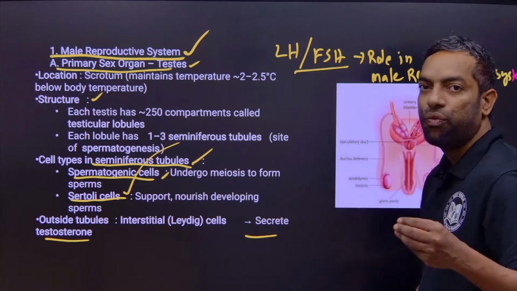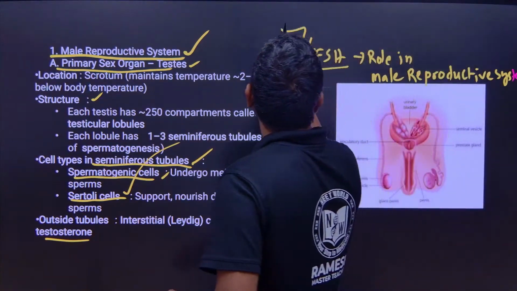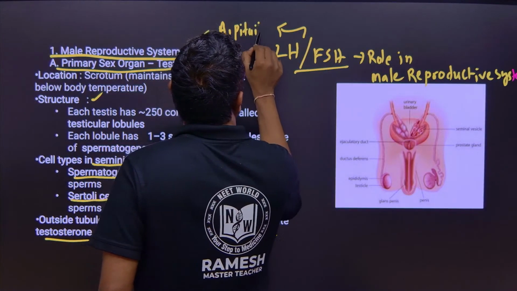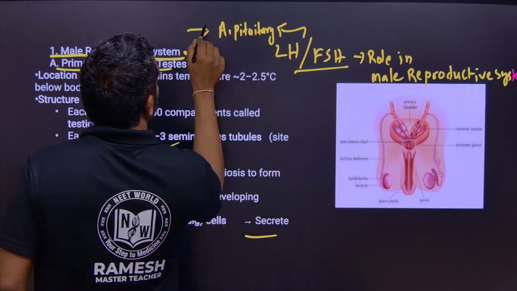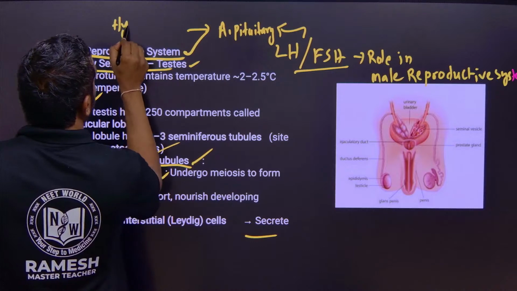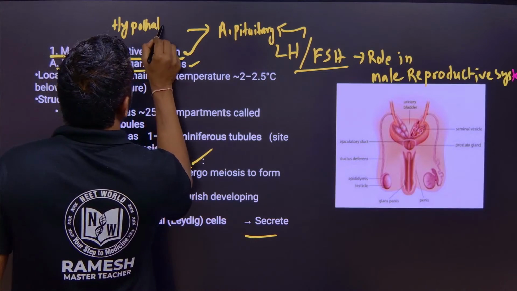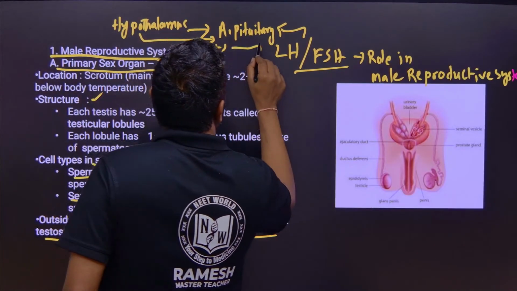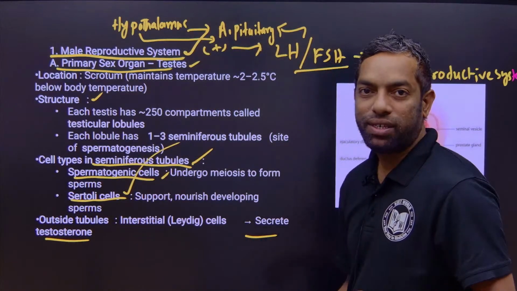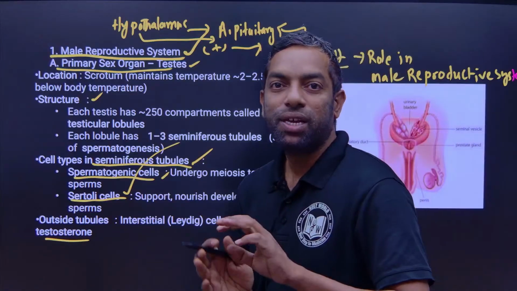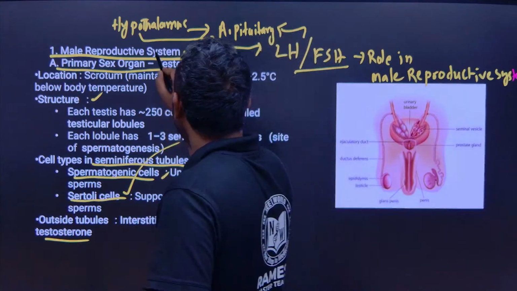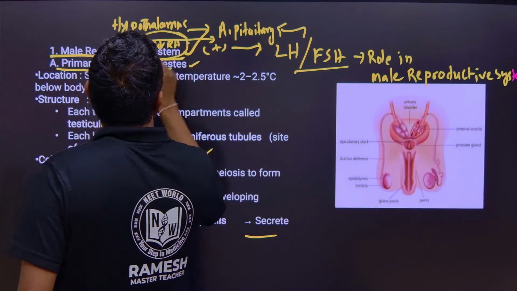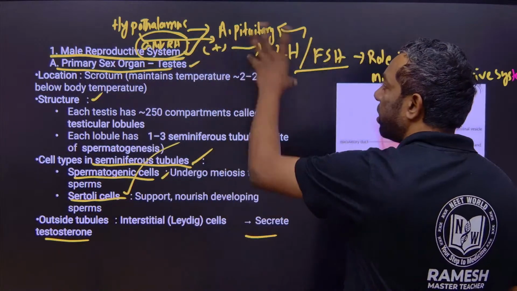LH and FSH are secreted from the anterior pituitary, which receives signals from the hypothalamus. The hypothalamus releases a hormone, gonadotropin releasing hormone, GnRH. GnRH gives a positive signal to the pituitary gland.